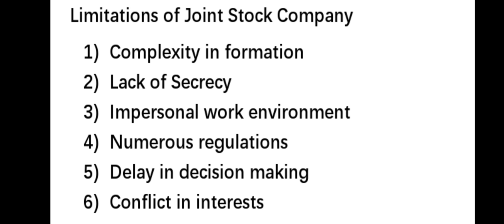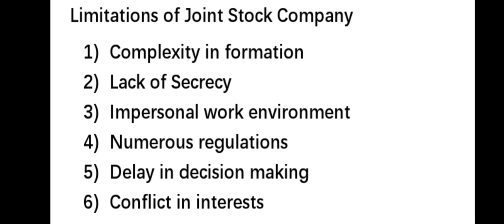Next, delay in decision making. The communication as well as approval of various proposals through the board of directors is a time consuming process and may cause delay in acting upon them.